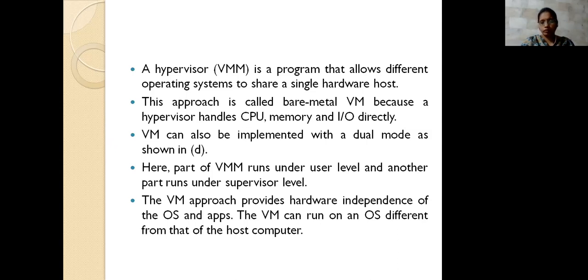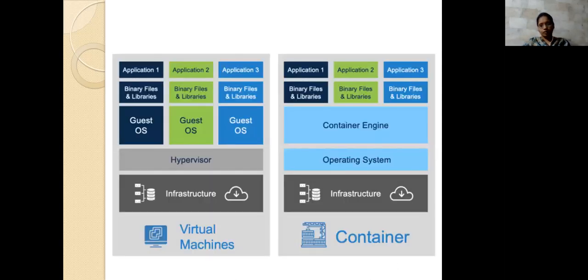in the fourth diagram. This is one example we are having. So that is the guest OS, that is application one, application two. These are binary files and the libraries they are maintaining. And I am having the container also, that is the operating system container engine. Here we are not maintaining any operating system in the container. You are giving only the operating system here, so they have to commonly access these things only.